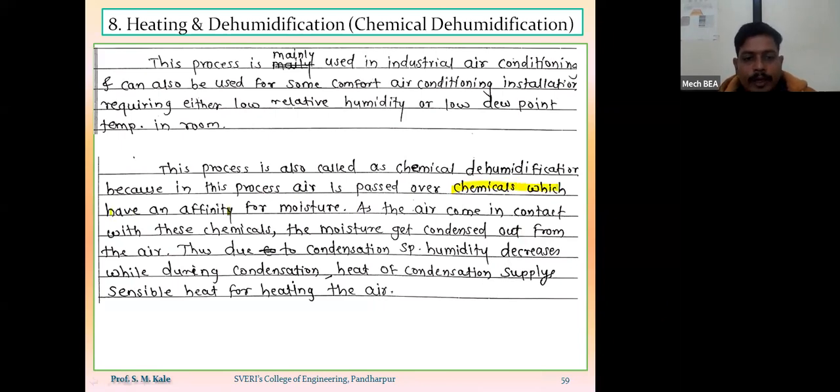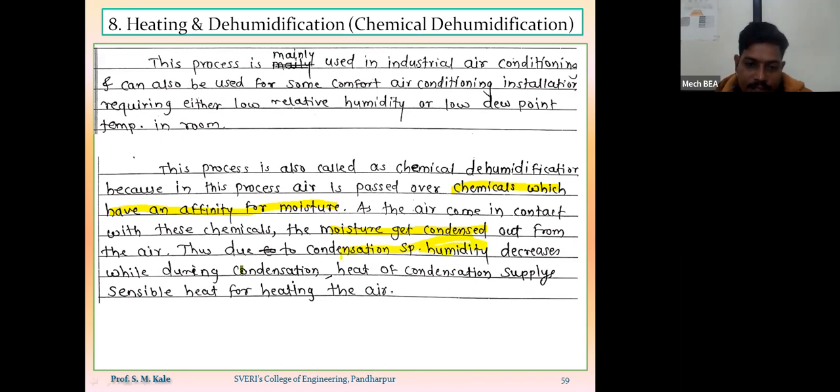Which are having the affinity for moisture. So whenever that air comes in contact with these chemicals, moisture from that air will get condensed. Due to this condensation, specific humidity decreases. As moisture is getting condensed, specific humidity will go on decreasing.